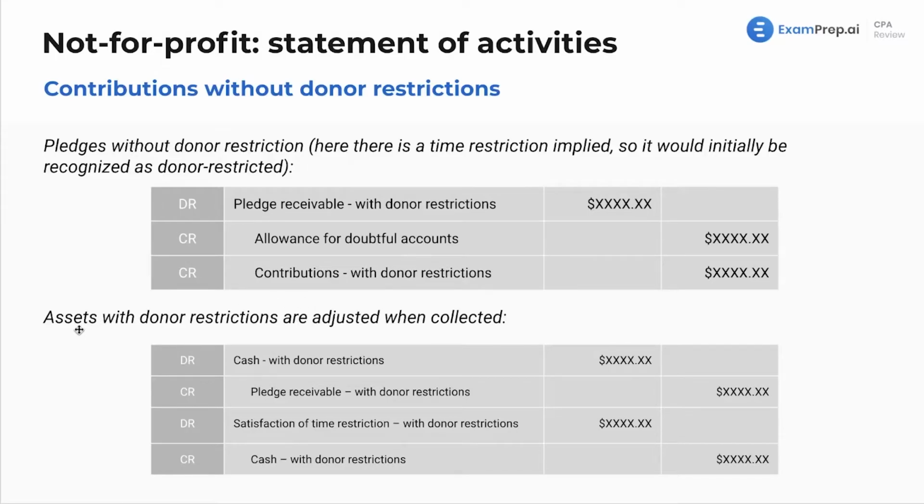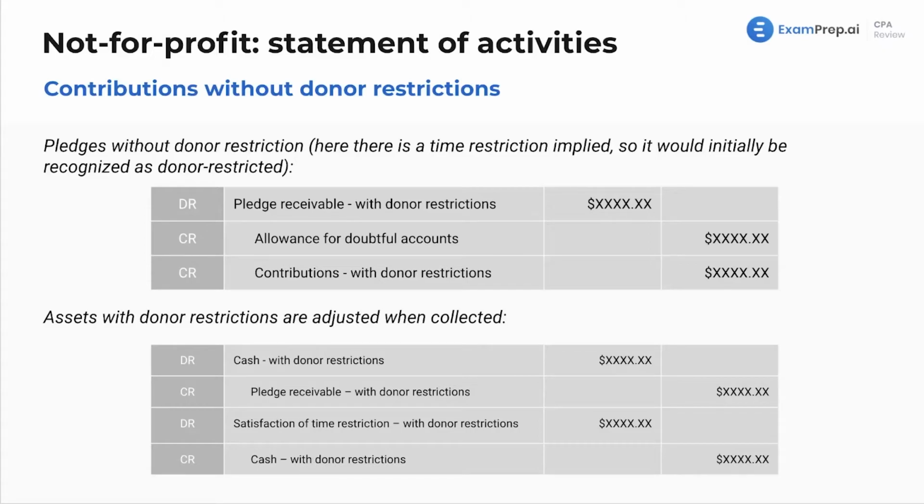What about assets with donor restrictions are adjusted when collected? Okay, well, this is another example of a journal entry. We've got debiting cash with donor restrictions. So this is when it's being collected. We credit pledge receivable with donor restrictions. This is time restricted, right? So this account, some new accounts, we're getting really into it here. Debiting satisfaction of time restriction with donor restrictions and crediting cash with donor restrictions.